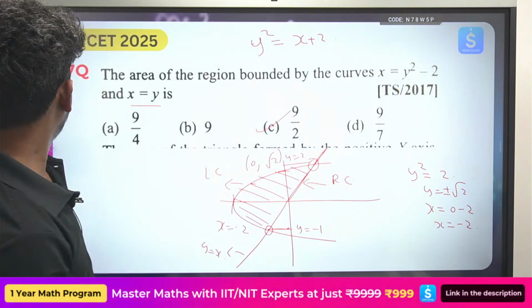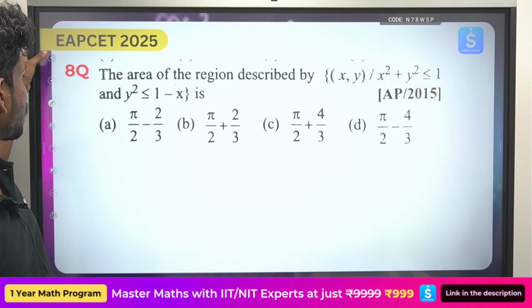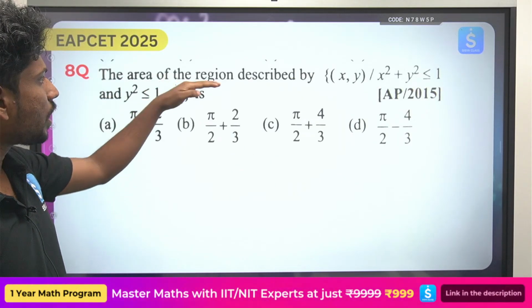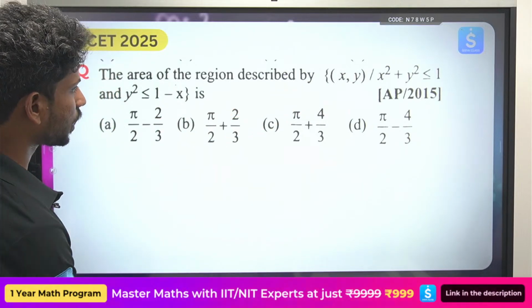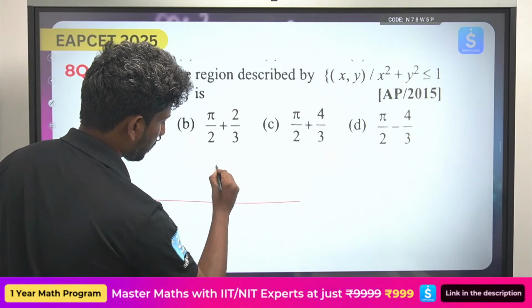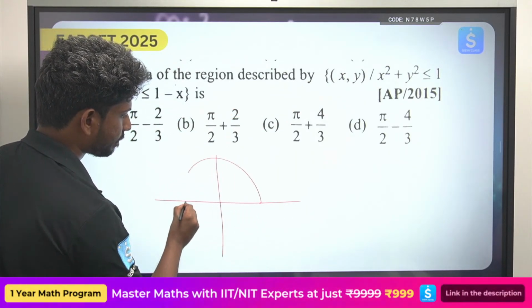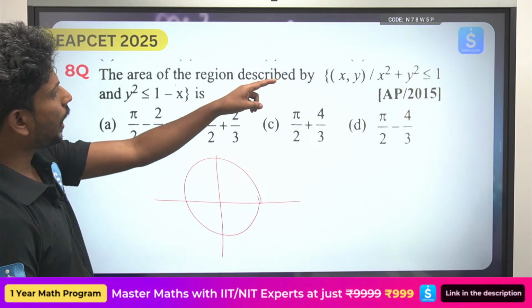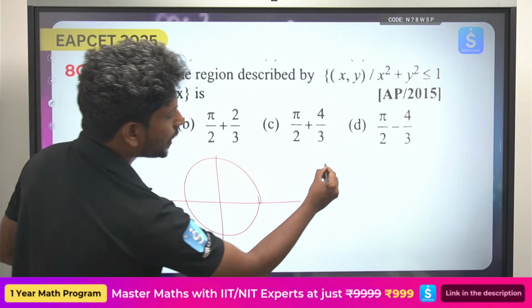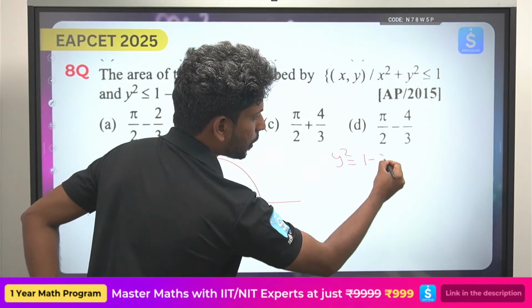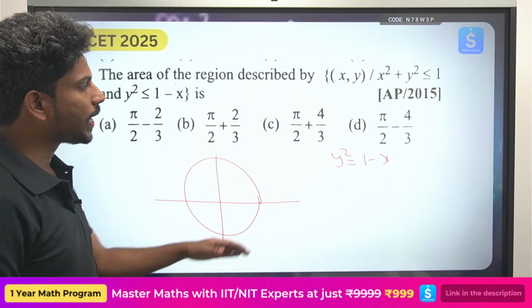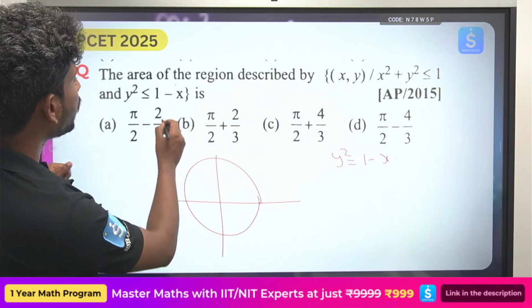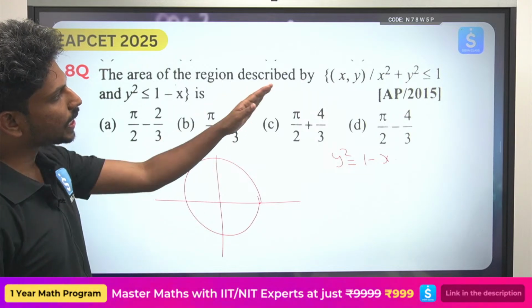Okay, now see the next question. The area of the region that is bounded between the curves, this is the circle, right? And there is one more curve called y square is equals to 1 minus x. Now how can I find the area between these two curves? What is being asked is the area of the region inscribed between these two.